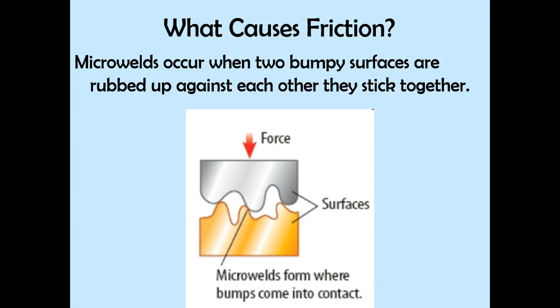So again, what causes friction? It's these micro welds that occur when two bumpy surfaces rub up against each other and they stick together. And it causes a micro weld: two tiny bumps that are stuck together.